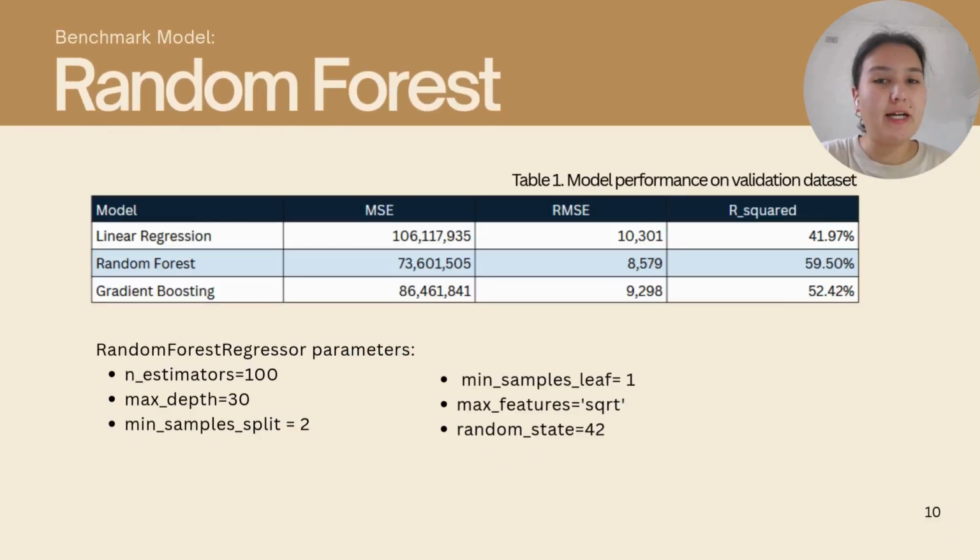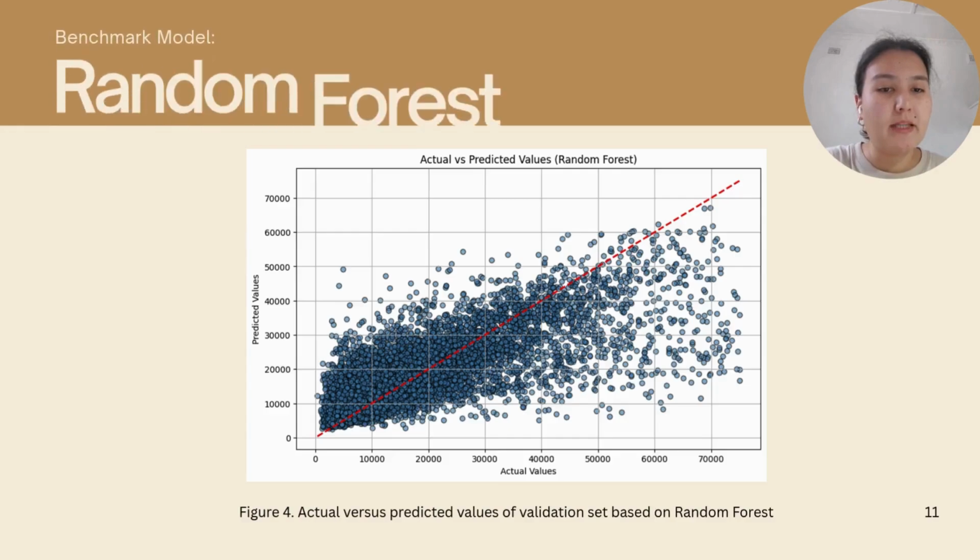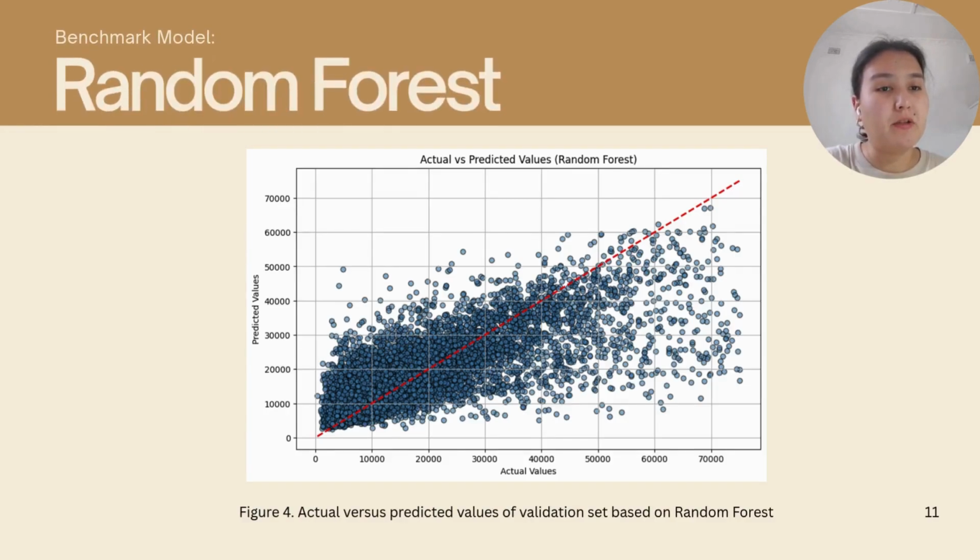As the baseline model, I used random forest, which outperformed the other two initial models. So I used these three metrics you can see in the table: mean squared error, RMSE, and R-squared. So random forest explains almost 60% of the variation in prices, and the hyperparameters were tuned via randomized search with cross-validation. This graph compares actual values to predicted values using random forest.